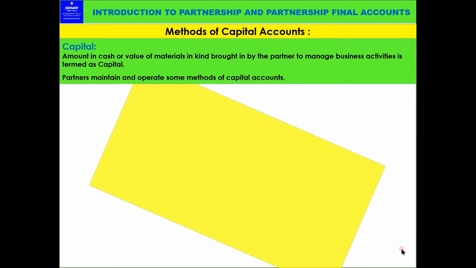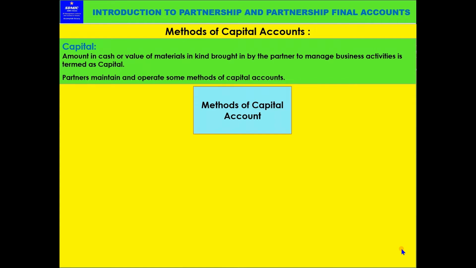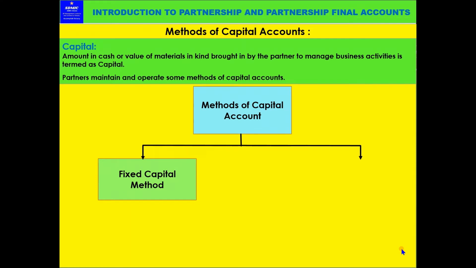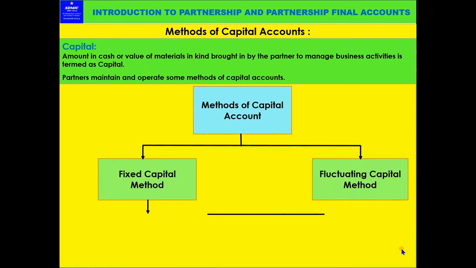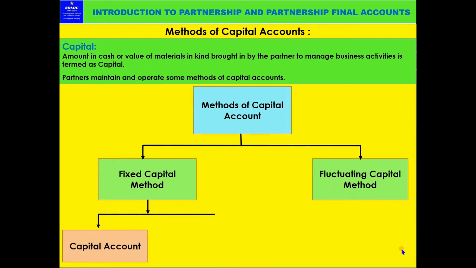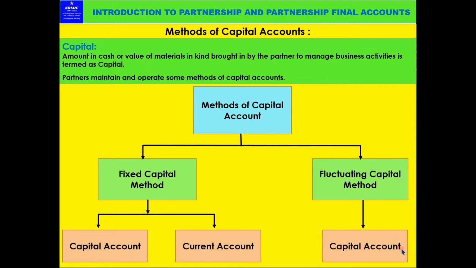So, now let us see the methods of capital account. One is the fixed capital method and the other one is the fluctuating capital method. Under the fixed capital method, there are two accounts: a fixed capital account and a partner's current account. In the fluctuating capital method, there is only one capital account that keeps fluctuating, as the term itself says. Whereas in the fixed capital method, the capital account is a fixed one. This will not change. Whatever we put in the beginning will remain at the end.